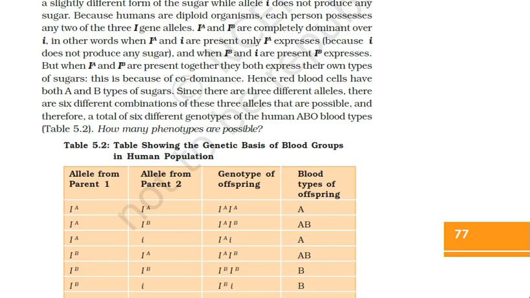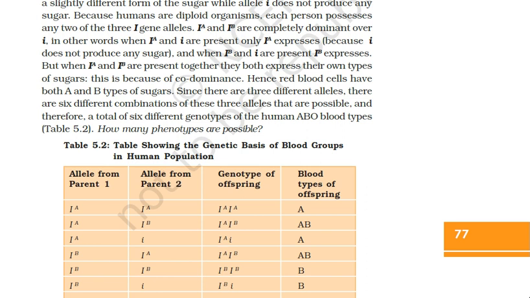Similarly, IA and small i will represent blood group A because small i is recessive. Similarly, IB and IA, that is codominance, so the genotype of the offspring will be IA IB, and the blood group will be AB.